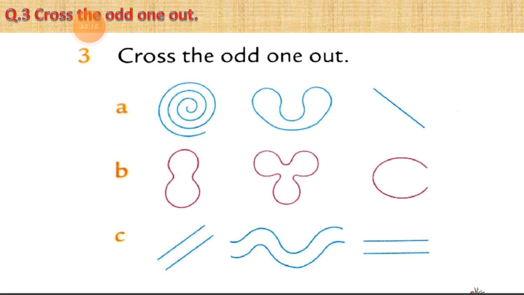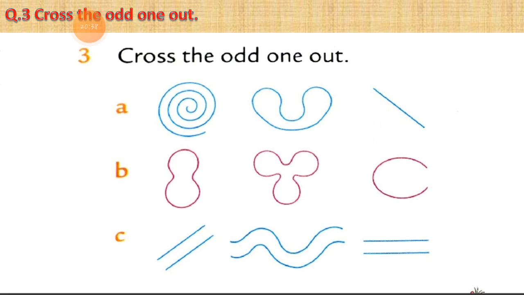See, in number A, this is a totally open shape. Here is the first shape you can see in the picture, this one. You can think about it, this is an open shape and here is the closed shape and this is just a slanting line. So which similarities are there, or which is the odd one out?